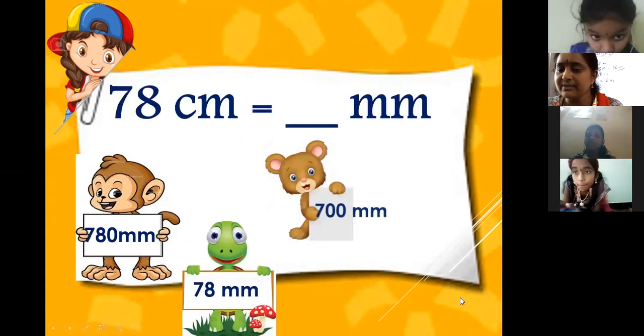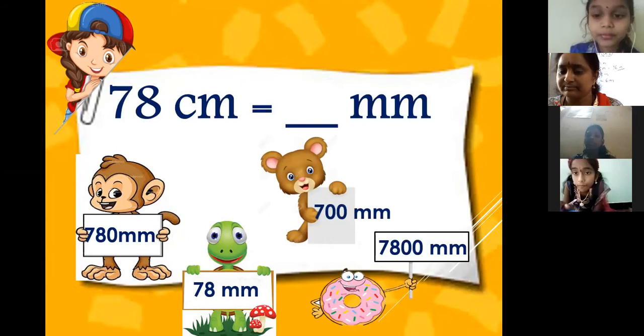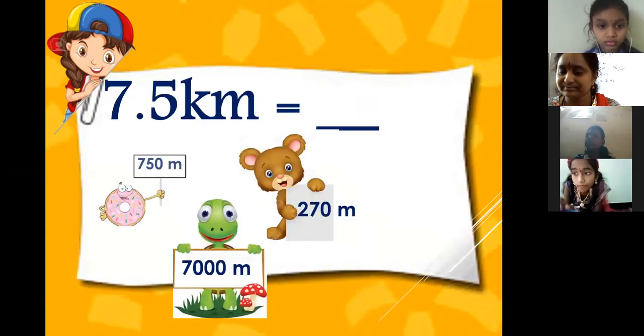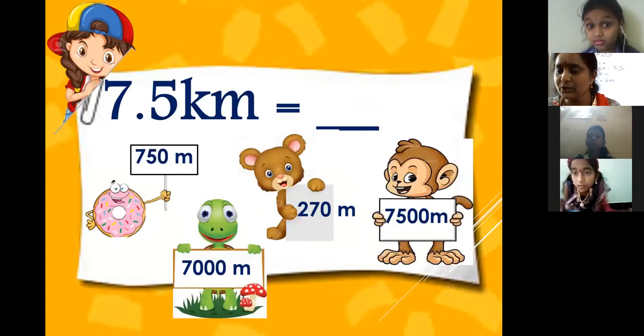78 centimeter equals to dash millimeters. 780 millimeters. Very good. 7.5 kilometer equals to dash. Do it and tell me.